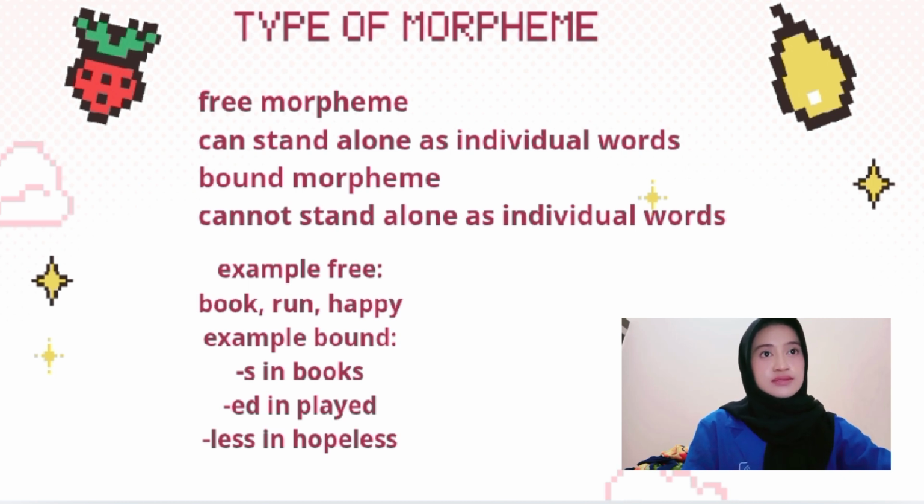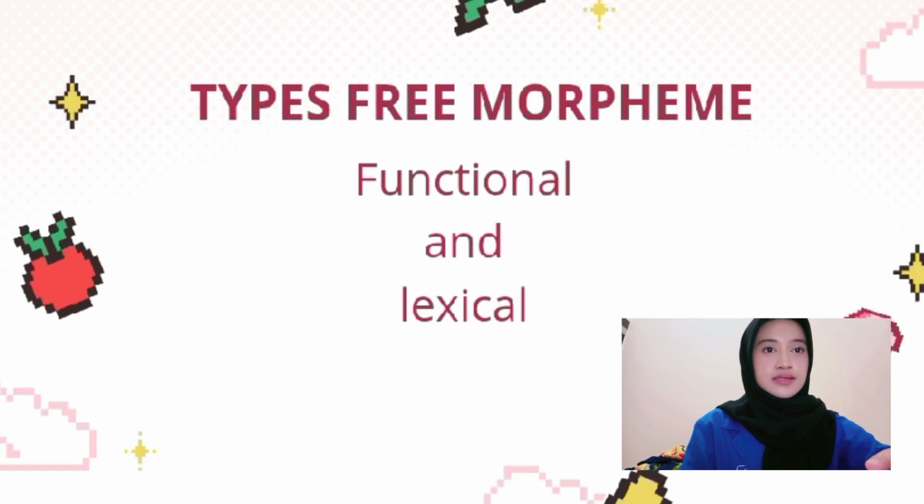A free morpheme can stand alone as an individual word. A bound morpheme cannot stand alone as an individual word. Examples of free morphemes: book, run, happy. Examples of bound morphemes: s in books, ed in played, less in hopeless. Next are the types of free morpheme: functional and lexical.